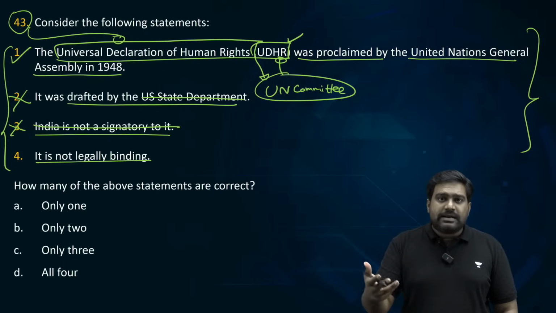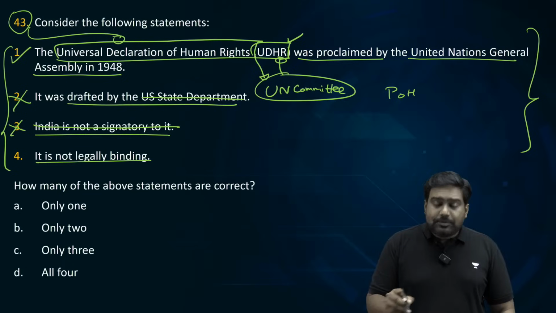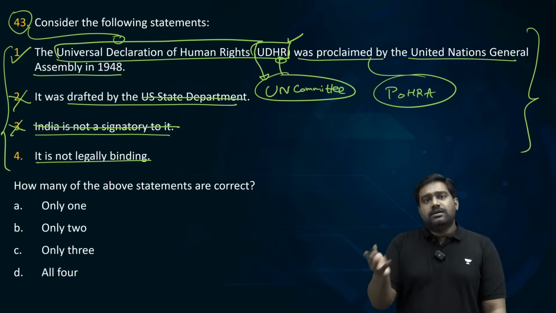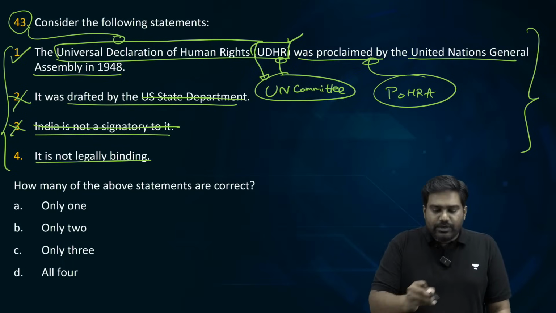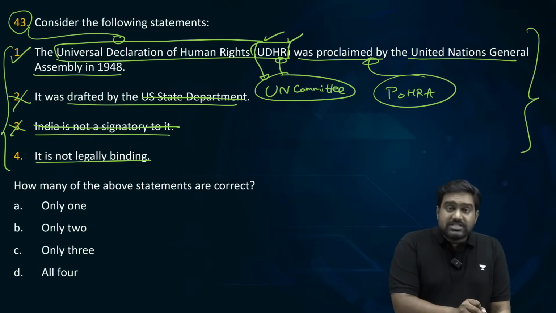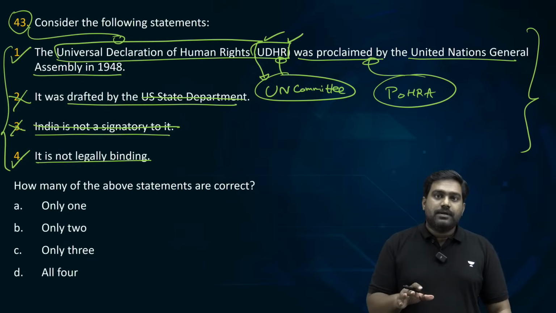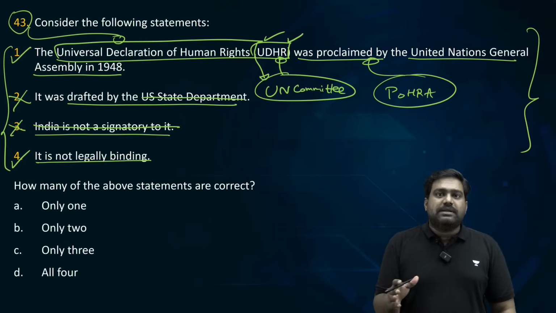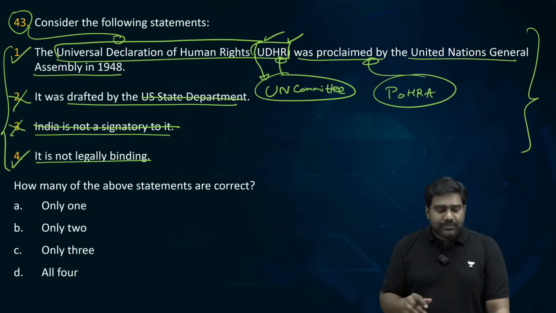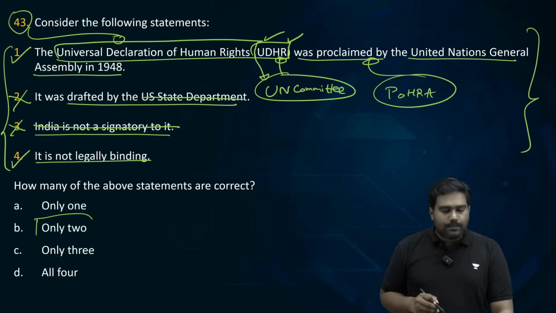See, we have National Human Rights Commission, state human rights commissions, right? They are statutory bodies set up under the Protection of Human Rights Act. So we have adopted these laws in 1990s because we had to fulfill the commitment under UDHR. So India is a signatory. So 3 is incorrect. It is not legally binding. This is correct. UDHR is not legally binding, right? It is seen as part of customary international law, but it's not legally binding. So what's the right answer? Only 2. B is the correct answer.